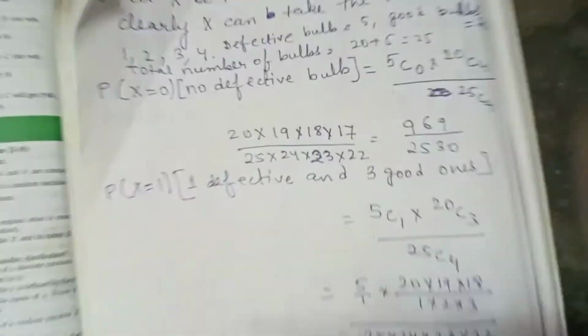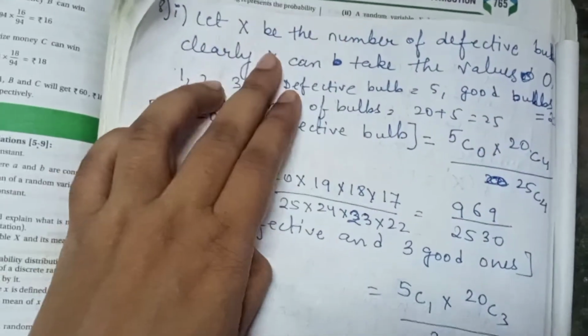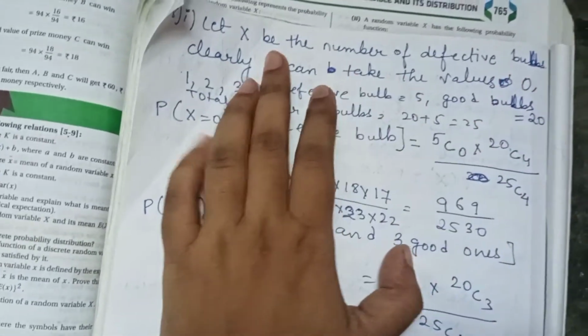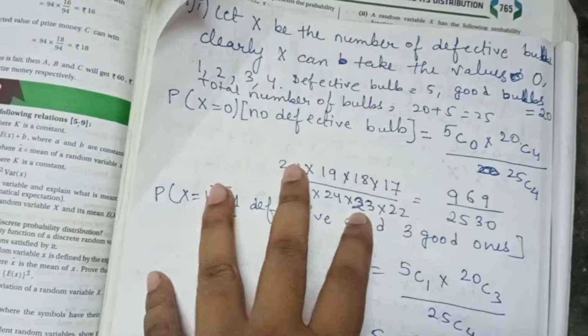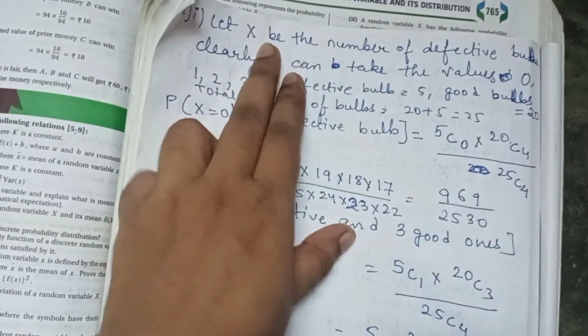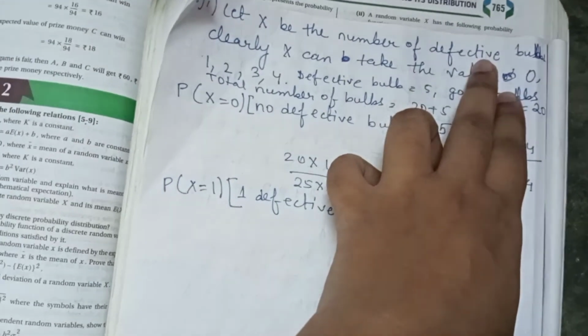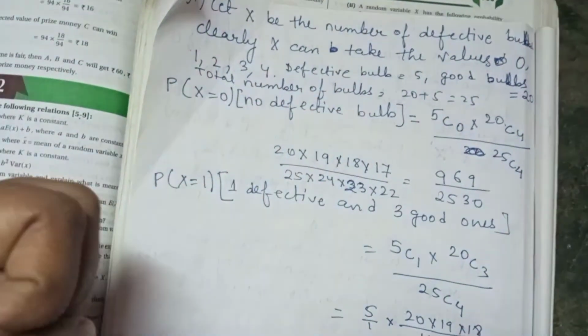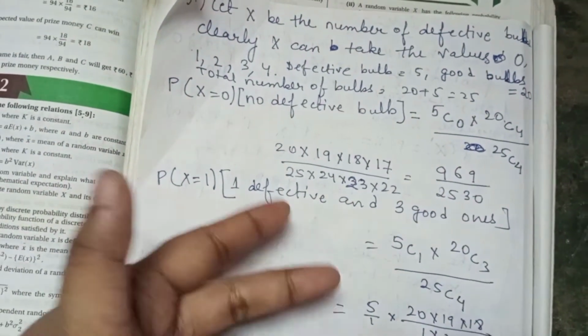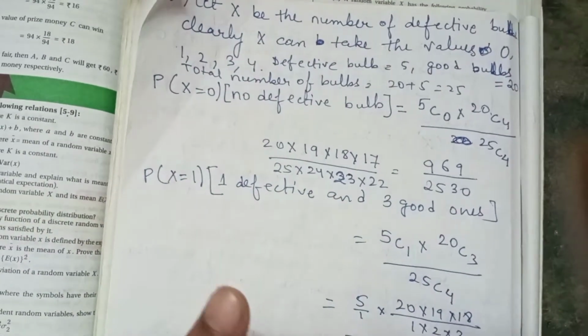Now what I have written in 8.1: let x be the number of defective bulbs, because among the 25 we don't know which one is a defective bulb. So first of all, let x be the number of defective bulbs. When we are drawing 4 bulbs, maybe only one defective bulb is taken out, maybe 2, maybe 3.